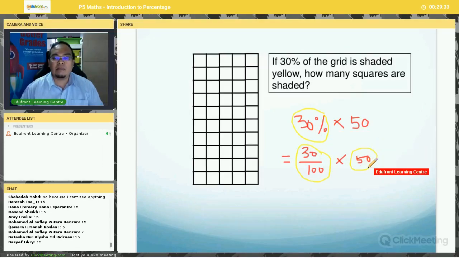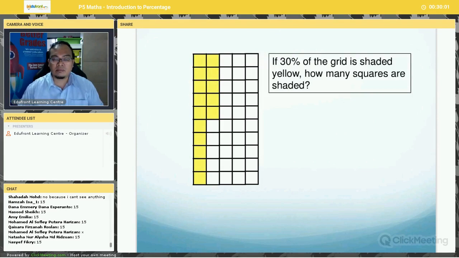And then you multiply by 50, which is the total number of squares. Okay, so if you simplify, 100 cancels off, then cancel off. 3 multiplied by 5, you get 15 as the answer. So you should shade 15 squares. Okay, well done, everyone. Very good.